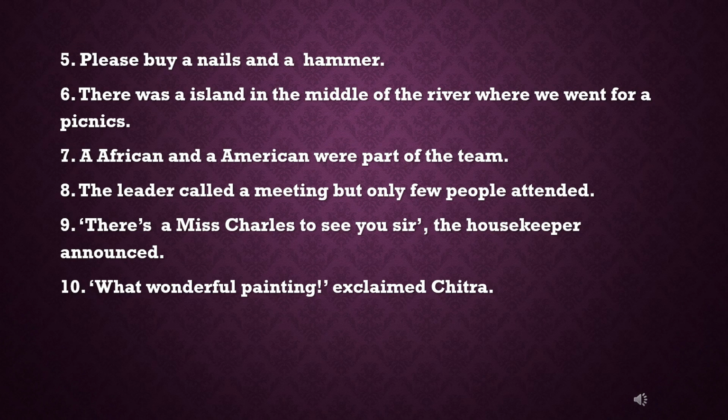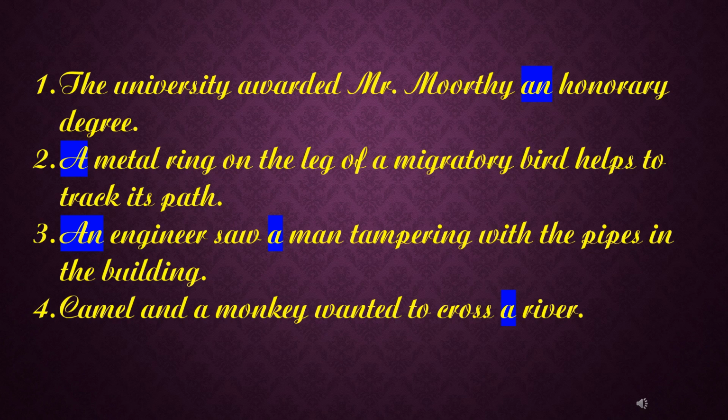I hope you understood the exercise. Pause the video here, take your pencil and make the corrections in your textbook. Let us check the answers. First, the university awarded Mr. Murthy an honorary degree. Second, a metal ring on the leg of a migratory bird helps to track its path.